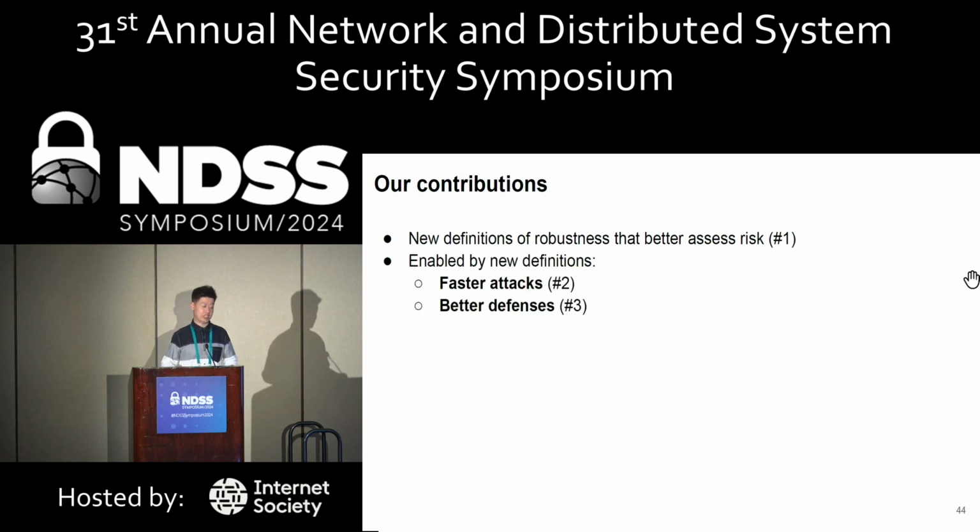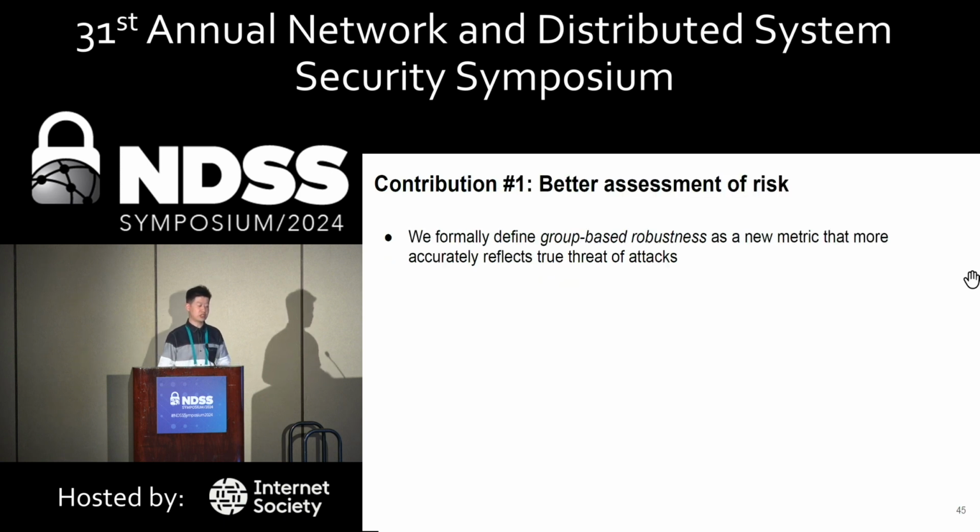Enabled by these new definitions, we find faster attacks as our second contribution and better defenses as the third contribution, which I will show in more detail in the following slides. Our first contribution is a better assessment of risk. We formally define group-based robustness as a new metric that more accurately reflects true threats of the attacks.